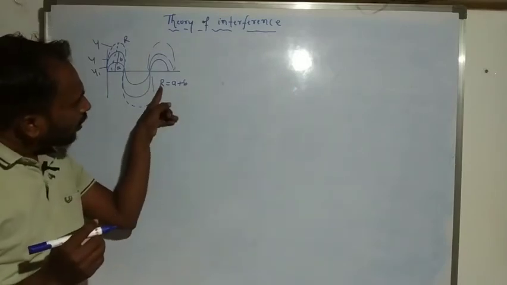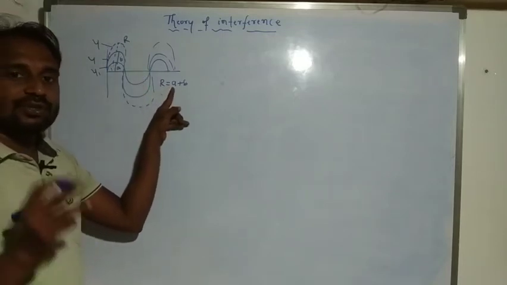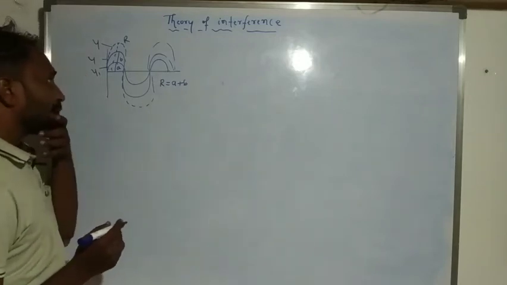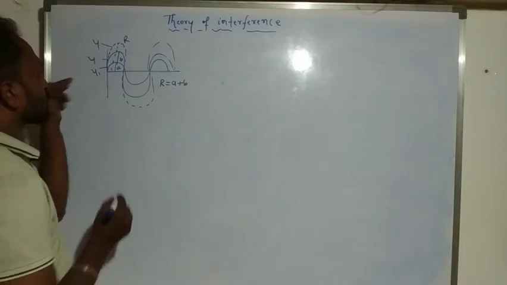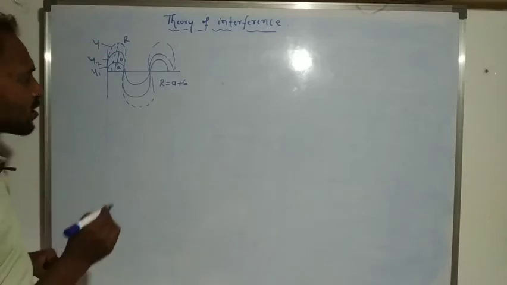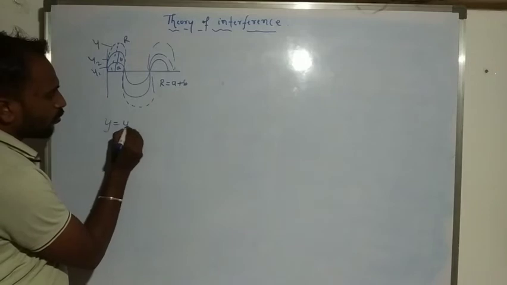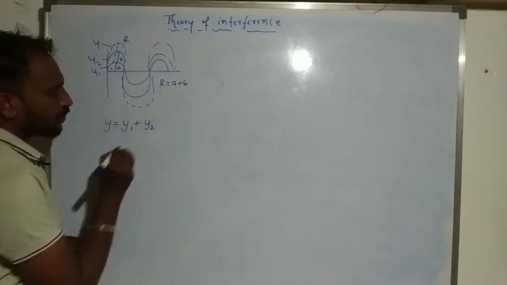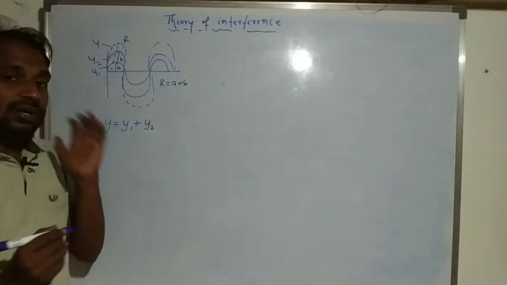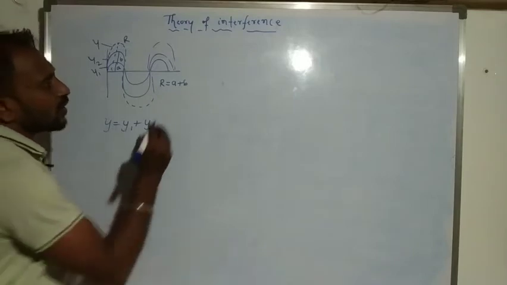Here r is the amplitude of the resultant wave, a is the amplitude of the first wave, and b is the amplitude of the second wave. So two waves y1 and y2 are superimposed, then we get a resultant wave y. So the resultant wave y is equal to y1 plus y2. You already know this from the first year wave equation. First we want the first wave equation.